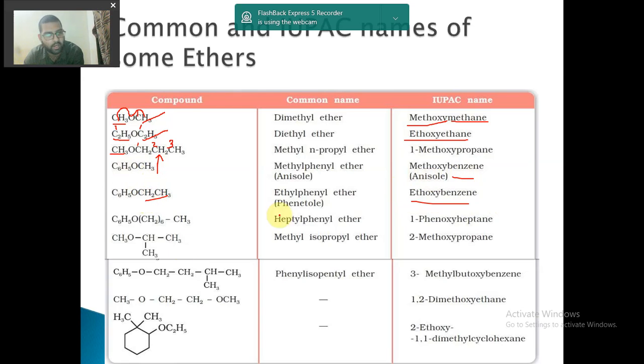Are you getting it? You see here C6H5O CH2 6 CH3. What is this? 6 hydrogen, 6 carbon, and then again 1 carbon, 7 carbon. This is heptane, and this is C6H5. So it is phenoxyheptane. So what you have to remember is that the chain with more carbon atoms